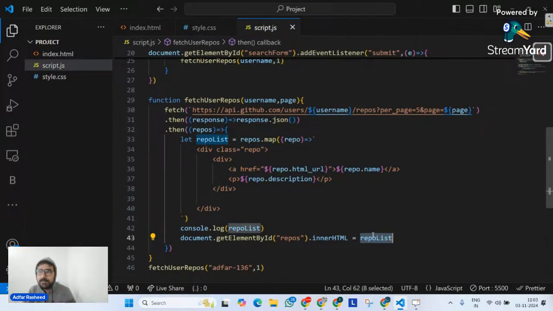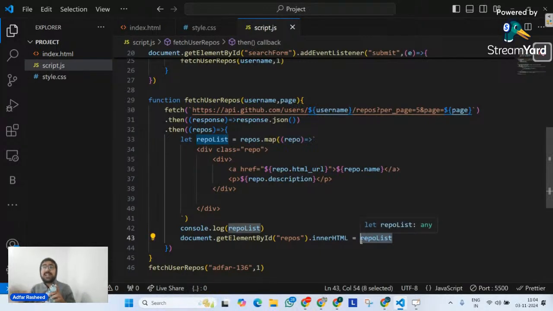And do you think that is the better way of displaying our content of array? No. If it would have been a string, because we know we put string as inner HTML of any element. Yes or no? When we target any element on DOM, document.getElementById, and we write its inner HTML, don't we put string as inner HTML? Yes or no? Give me a quick answer. But as of now, I am putting inner HTML, which is an array.